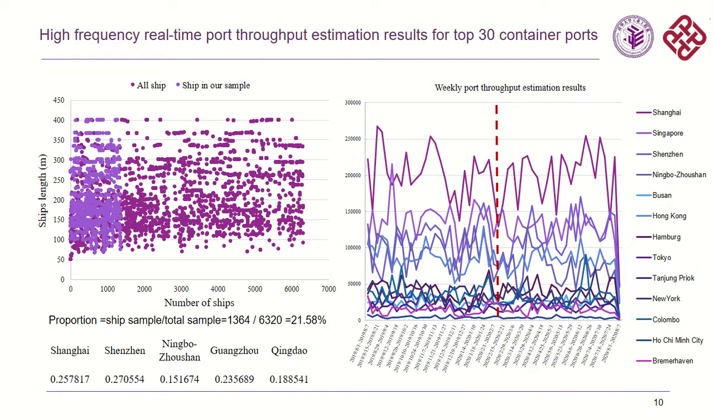And we also test our model with the recent 2020 data, but due to time limits, we only derived around 20% of the total sample. But we can see that the distribution of the ships' length in our sample is quite similar to the distribution of the total sample, so this keeps our estimation reliable. In the right figure, we can see that in the week after the outbreak of COVID-19, there are significant declines in port throughput for most of the ports.